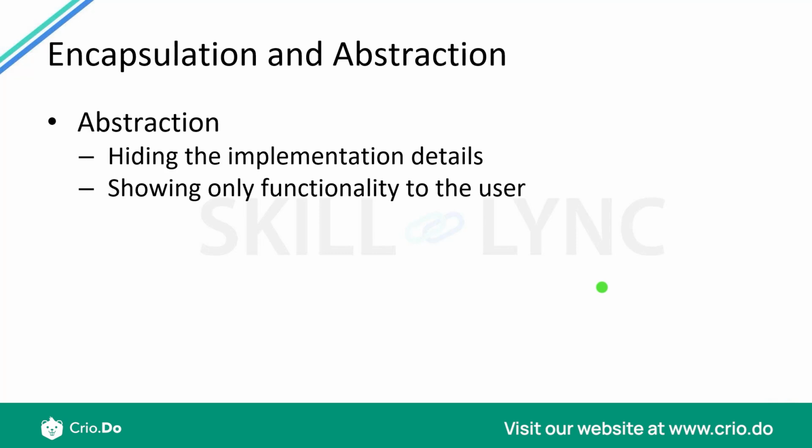Now, what about abstraction? What abstraction says is that you hide the implementation details, you only show the functionality to the user, as I gave you an example of the switch and the fan. We saw how abstraction is actually implemented using abstract classes, abstract methods, and interfaces as well. Now, if you think, what is a class? A class is just a blueprint of an object.